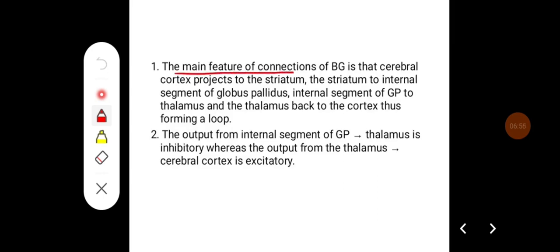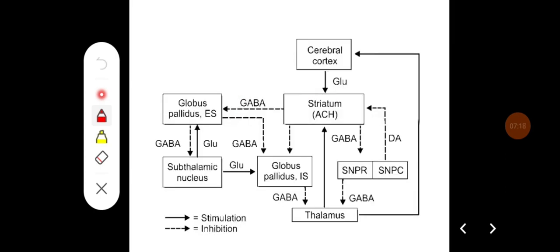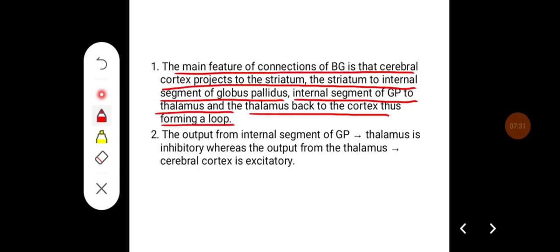The main feature of connections of basal ganglia is that the cerebral cortex projects to the striatum, to the internal segment of globus pallidus, then to the thalamus, and the thalamus back to the cortex, thus forming a loop of the direct pathway. The other pathway is from the cerebral cortex. It goes to the striatum, then to the globus pallidus externus, then the subthalamic nucleus, then the globus pallidus internus, then back to the thalamus, which forms the indirect pathway.